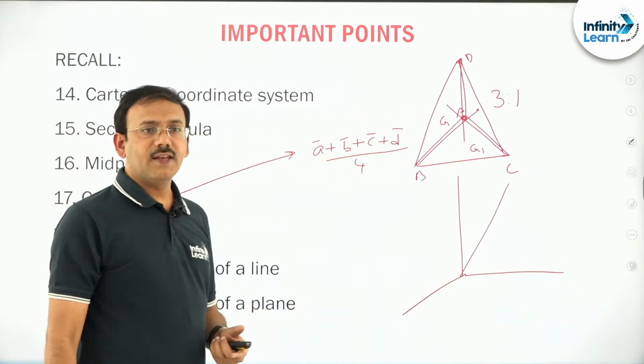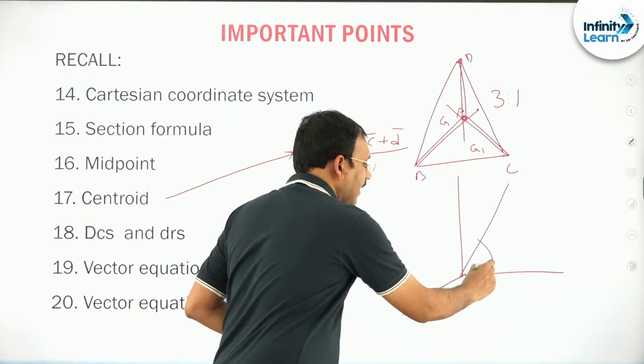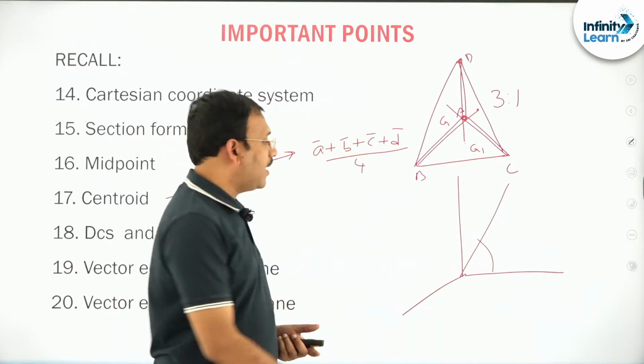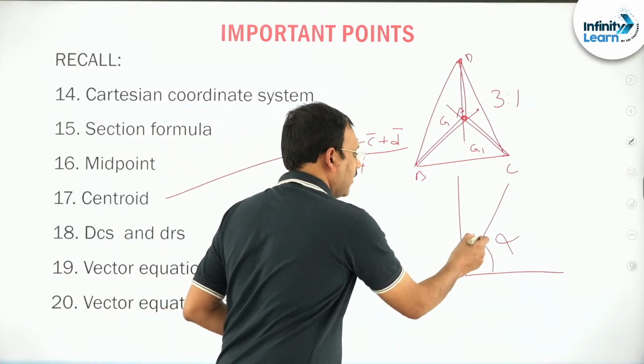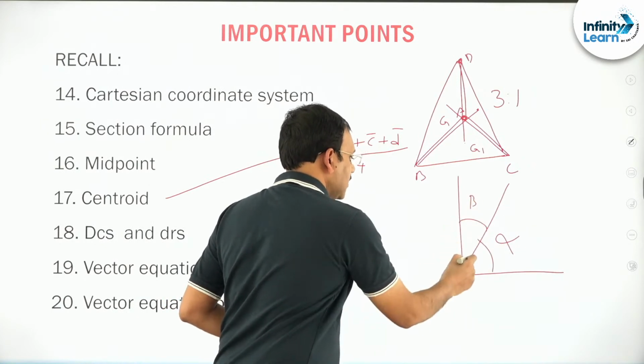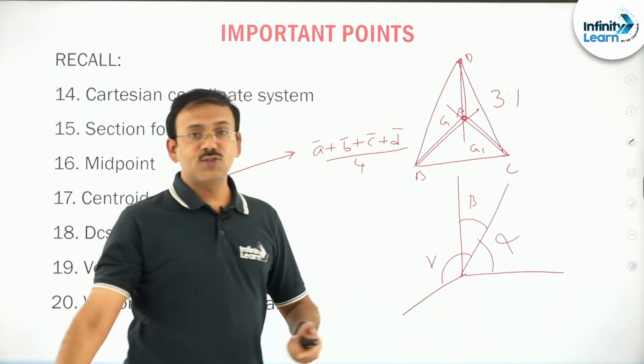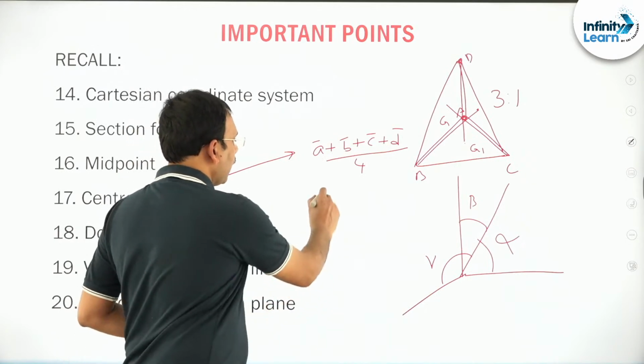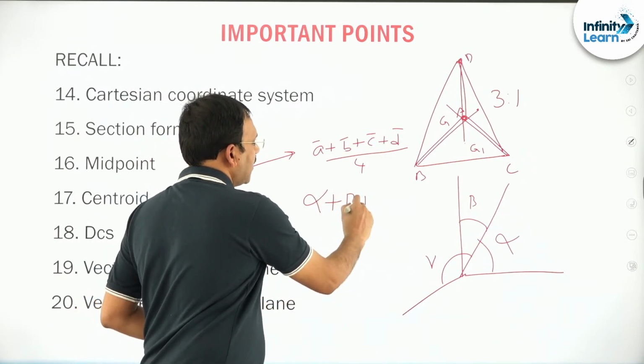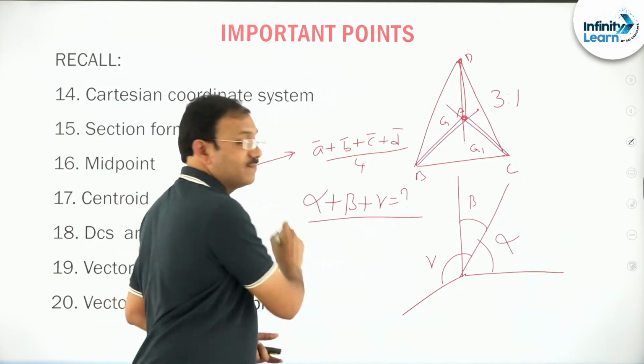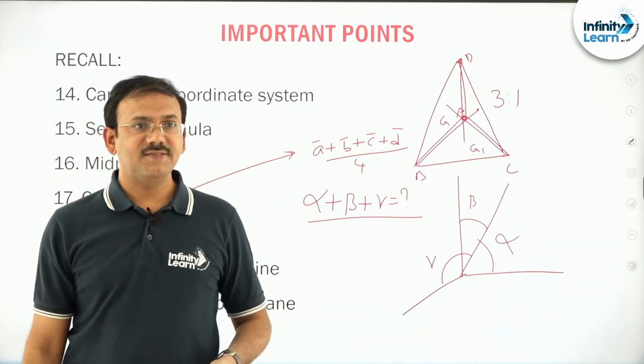a line, and the angle made by the line with the x-axis is alpha, with the y-axis is beta, with the z-axis is gamma. So, I think you know, what can you say about alpha plus beta plus gamma, friends? Can I expect the answer?